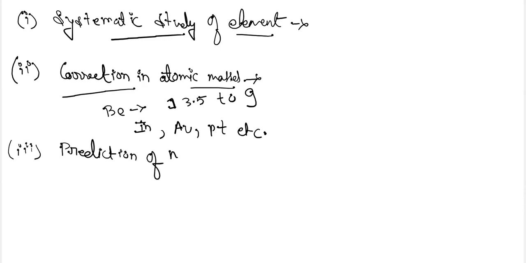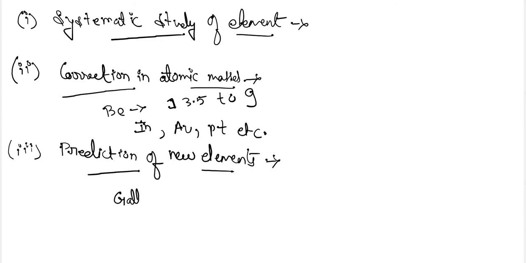As told before, Newlands had not left any places for the placement of new elements. He said that the maximum number of elements had been found and no more elements would be found. But for the prediction of new elements, new spaces were left in Mendeleev's periodic table, which was one of the major achievements of Mendeleev's periodic table.